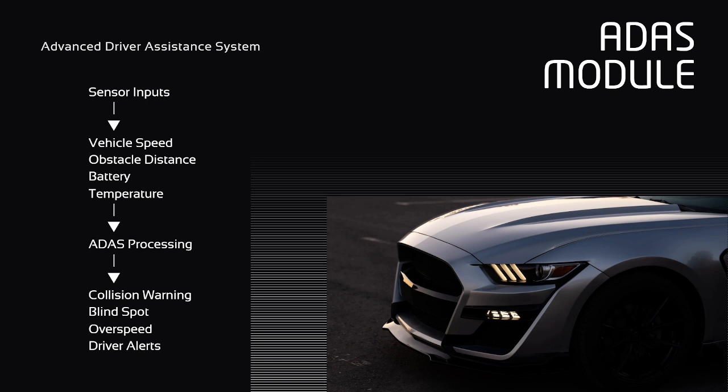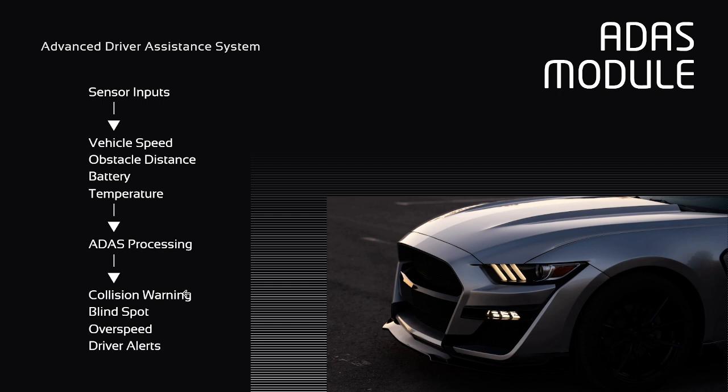Sometimes more than one warning can occur at the same time. For example, the vehicle may be overspeeding while an obstacle is also detected ahead. The ADAS module prioritizes the most critical warning so that the driver immediately notices the most dangerous situation.